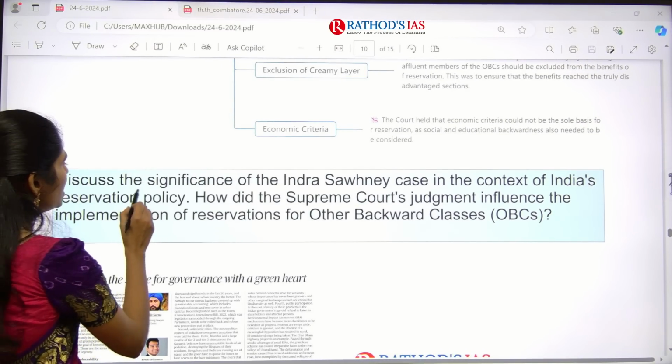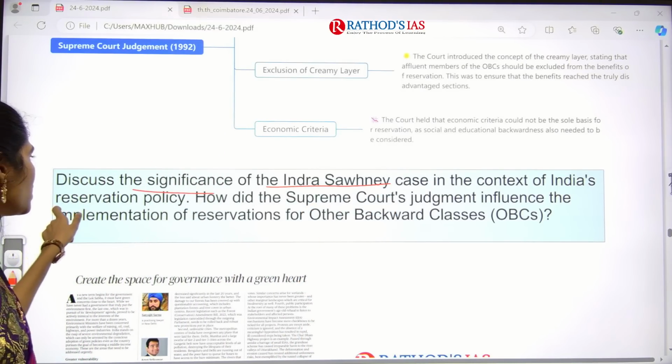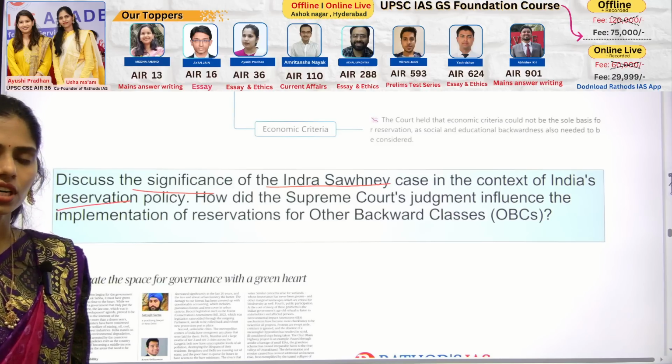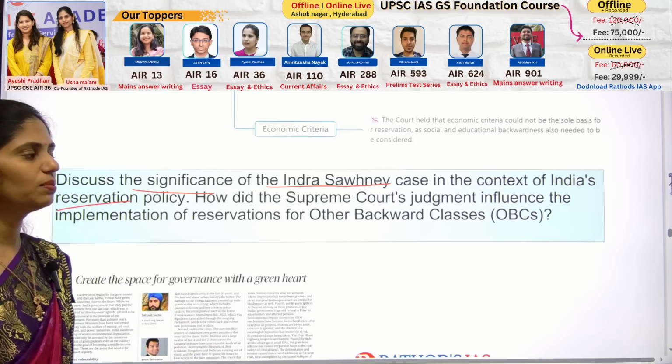Question is, discuss the significance of Indra Sawhney case in the context of India's reservation policy and how did this judgment influence the implementation of reservation for other backward classes.